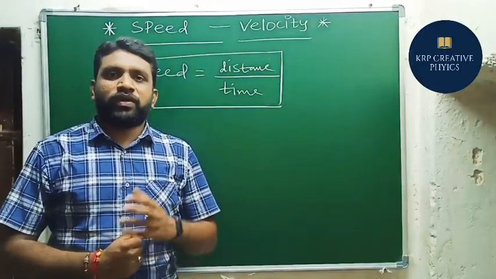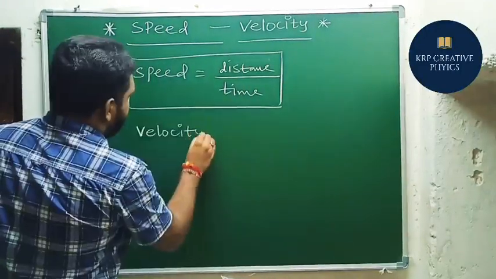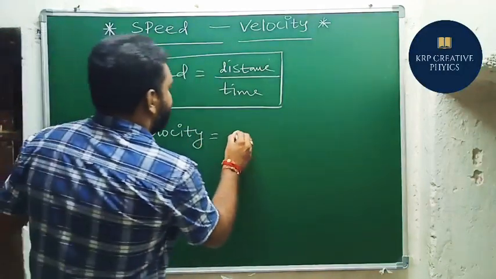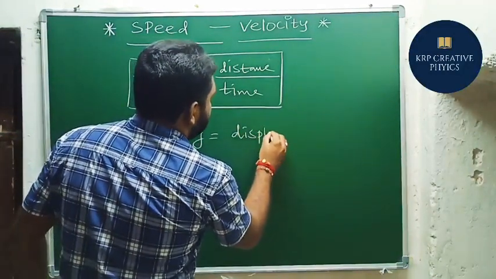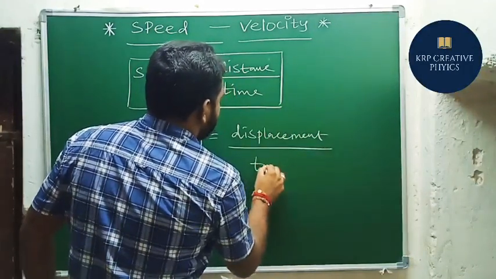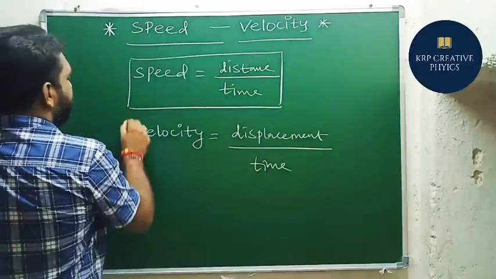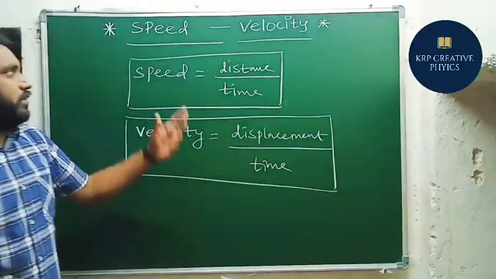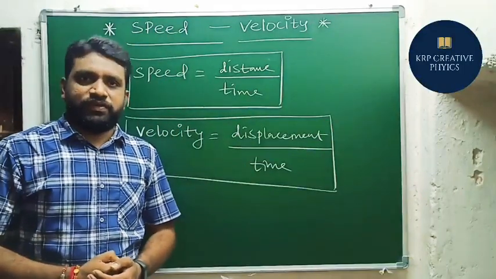So now I am going to write the formula for velocity: velocity equal to displacement by time. That's it. So this is the principle or formula to find velocity. So these are the definitions of speed and velocity.